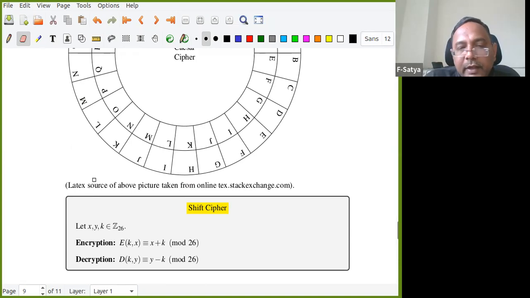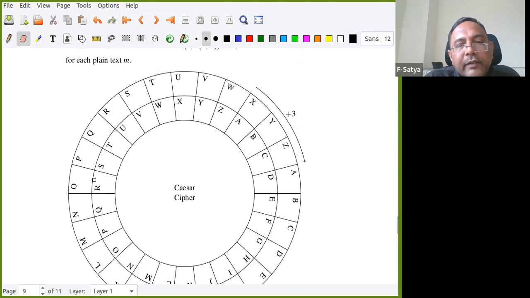In the Caesar cipher, exactly, he added 3. So from here you can understand why A becomes D: we are adding 3 to it. 0 plus 3 is 3, which is D. B becomes E, and so on. Z becomes C, X becomes A, and that way, when you add 3.